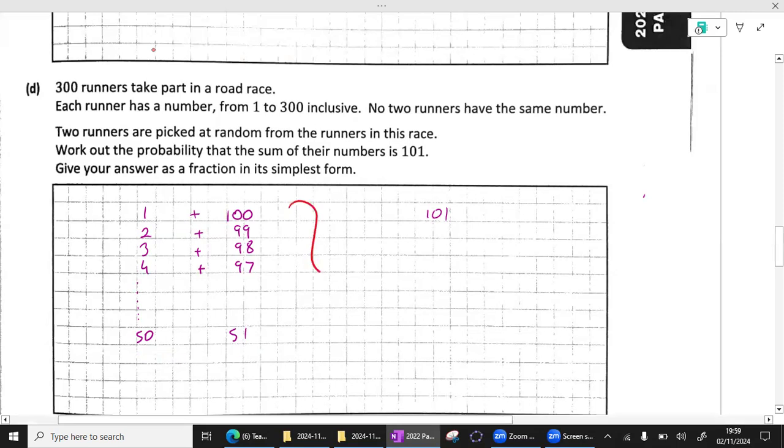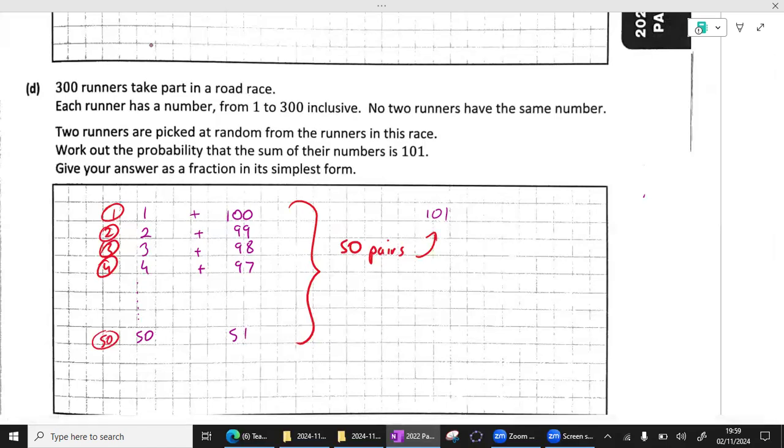So I suppose all in all, we can say that there are 50 pairs that add to 101. If that makes sense. So that's pair 1, pair 2, pair 3, and then we're down to pair 50. So there are 50 pairs.